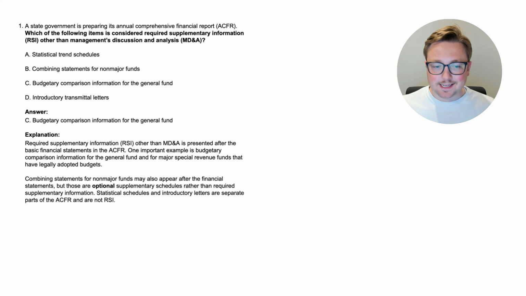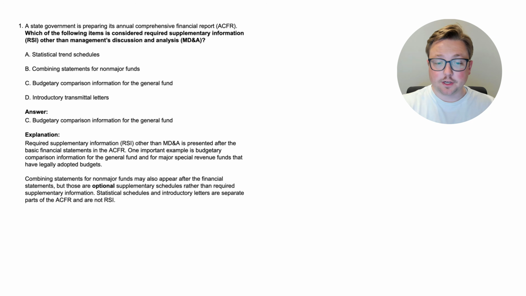The answer is C, budgetary comparison information for the general fund. That is something that is required supplementary information that's not the MD&A. So let's go through the explanation. Required supplementary information, or RSI, other than MD&A is presented after the basic financial statements in the ACFR. One important example is budgetary comparison information for the general fund and for major special revenue funds that have legally adopted budgets. Okay, we just learned something key there.